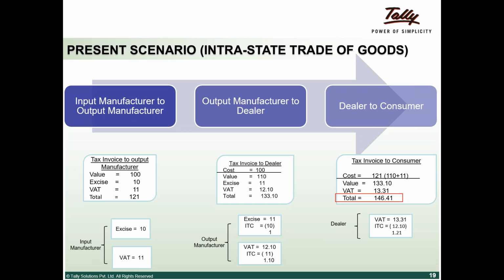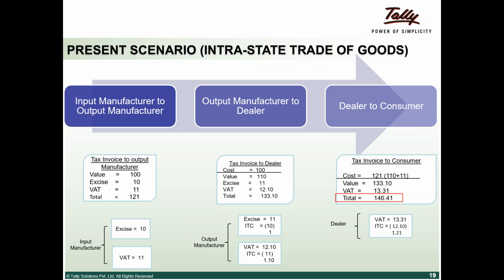The next leg of the transaction is dealer to consumer. Here the cost goes up because excise duty is not CENVATable beyond manufacturing activities. The dealer will not manufacture any goods, so he will bear the excise duty. So his cost goes up: the actual cost is 110, plus excise duty of 11, so his cost is 121, because he will not get ITC for excise duty since he is not a manufacturer.